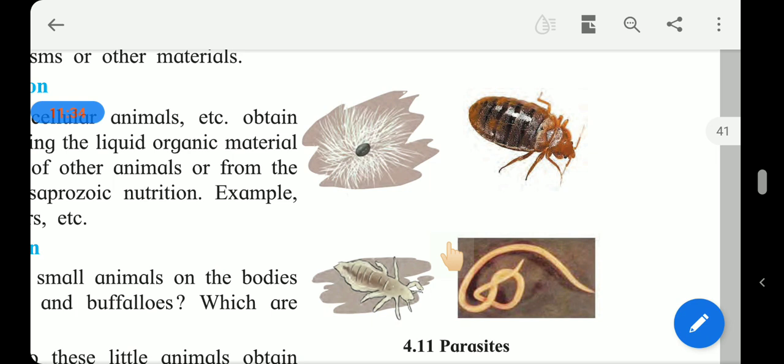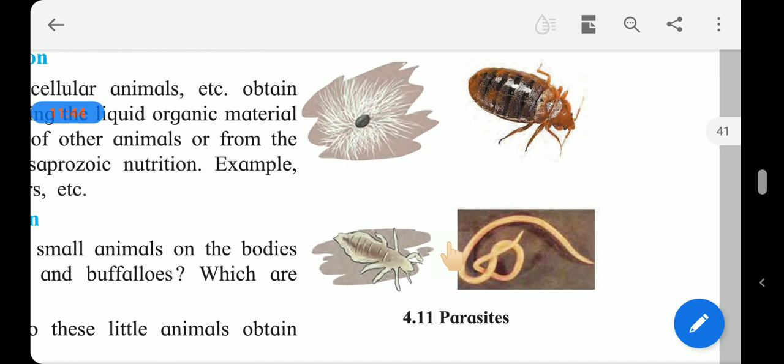It is called ectoparasitic nutrition. Examples are louse, bedbug and tick. They are found on the surface of other animals and